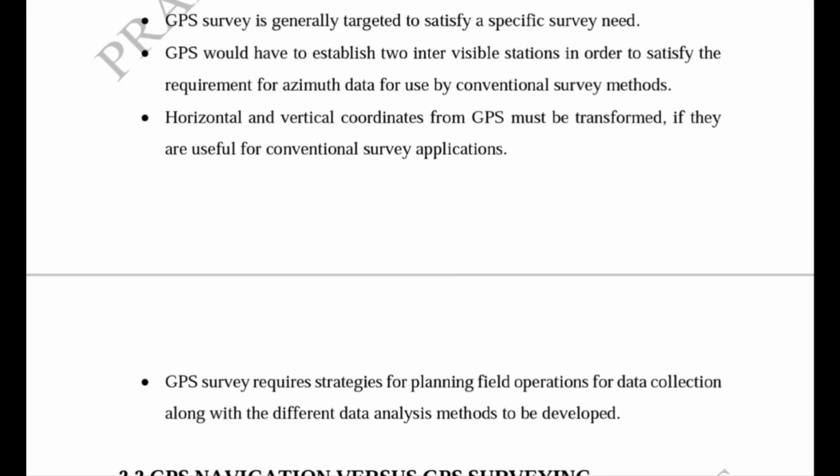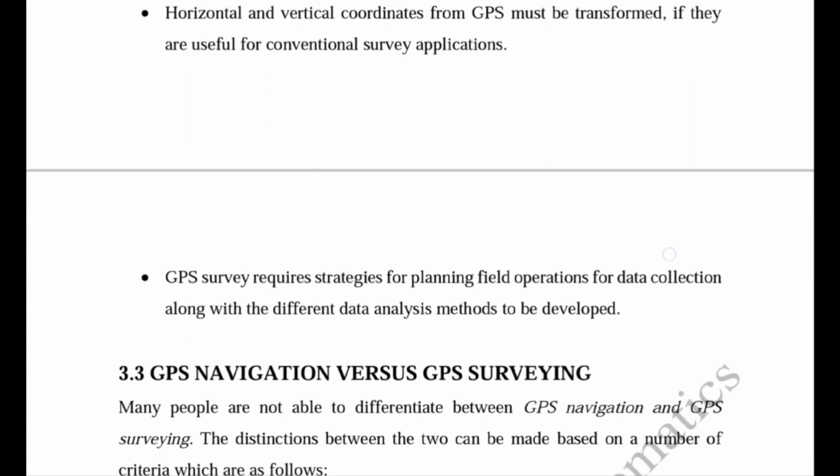We have studied static and rapid kinematic, RTK, real time kinematic, and stop and go. So their planning and strategy are required for following GPS surveying. So these all are the disadvantages of the GPS surveying technique.